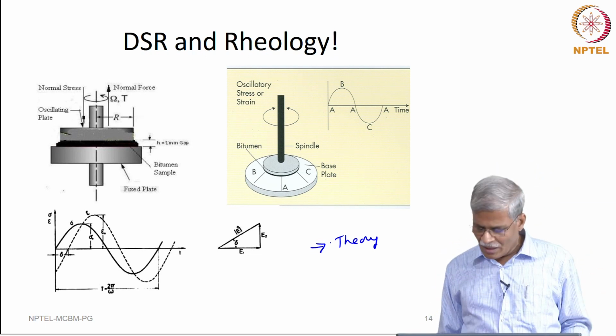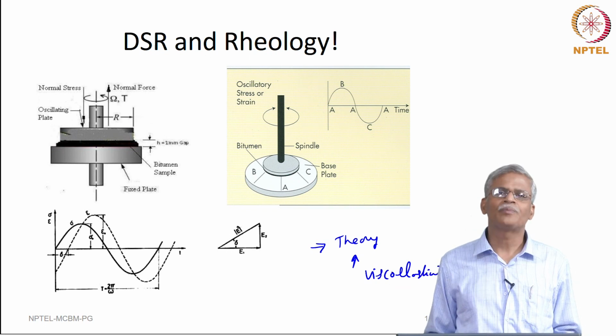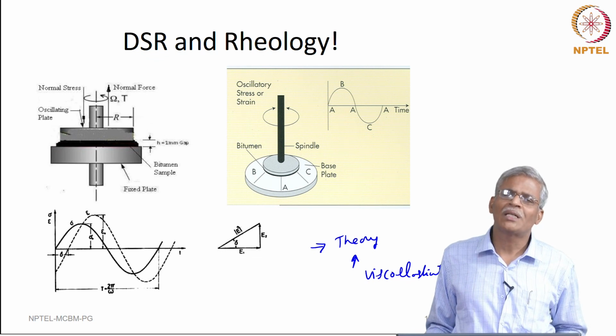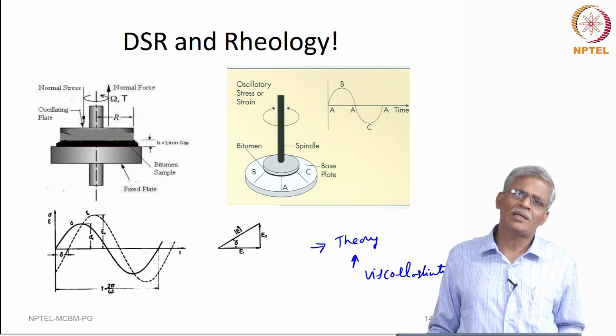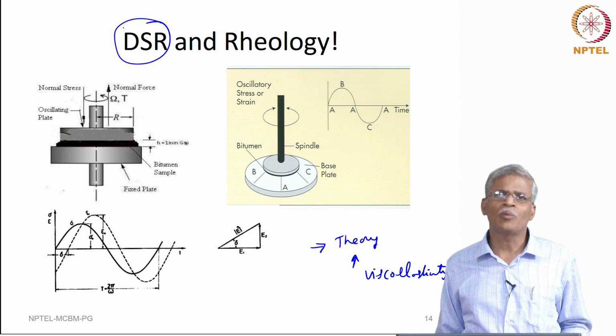So, herein the theory that we are going to use will be viscoelasticity, and you will hear more about it in the later lectures, right. The equipment of choice that has been identified throughout the world as far as binder testing is concerned is the dynamic shear rheometer.